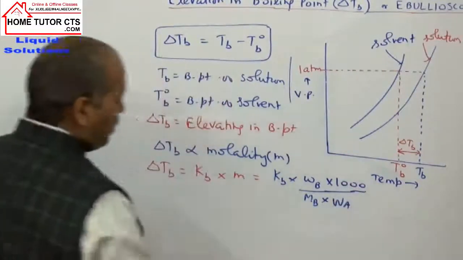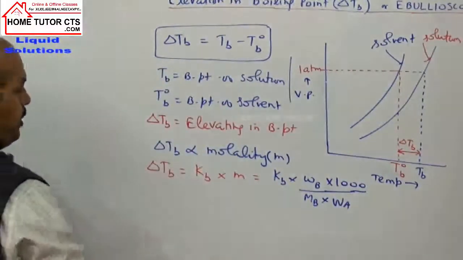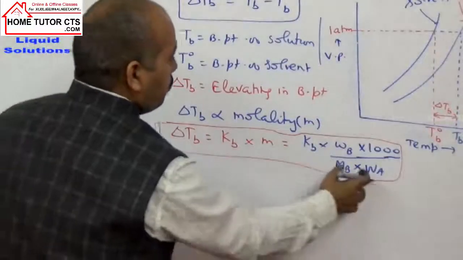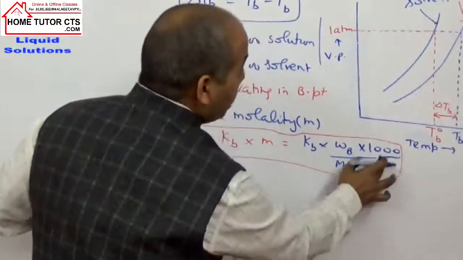This expression is very commonly used in solving questions. In the given expression, to convert the weight of solvent to kg, we divide by 1000.